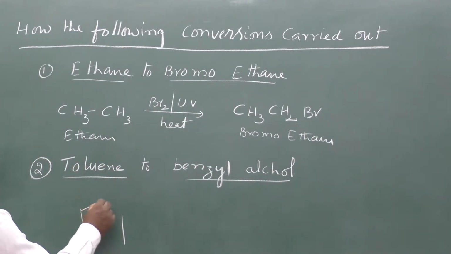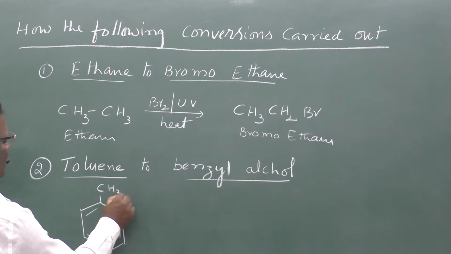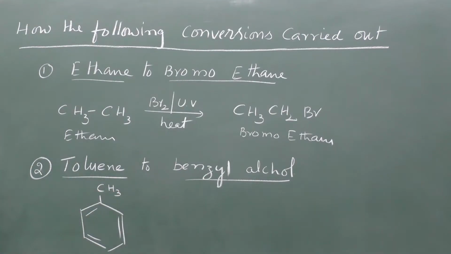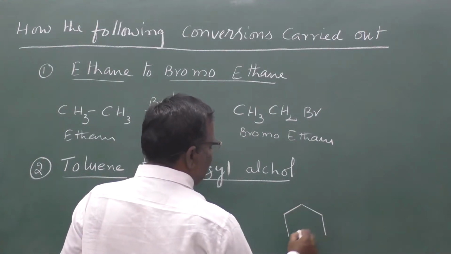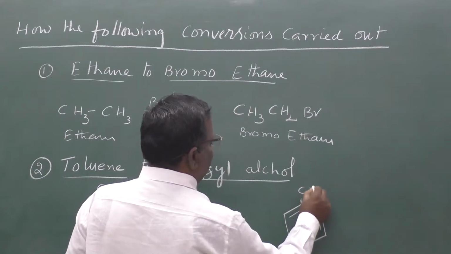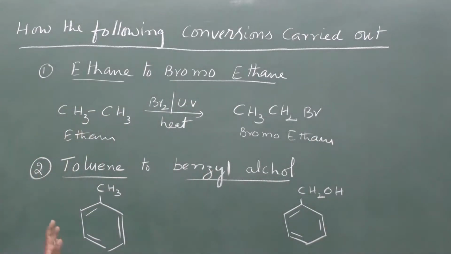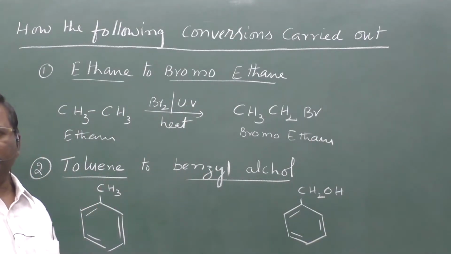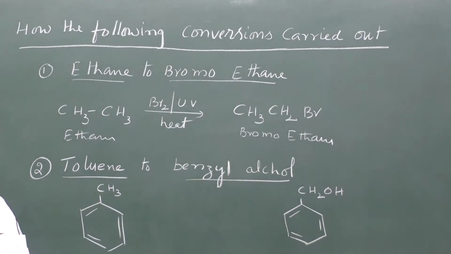Next, another conversion reaction is how toluene is converted into benzyl alcohol. Toluene means a benzene ring is there. For a benzene ring, if one alkyl group is present, then it is called toluene. Now they are asking for benzyl alcohol. Benzyl alcohol means for a benzene ring C6H5, there will be CH2OH, benzyl alcohol. How can this happen? How is toluene converted into benzyl alcohol?